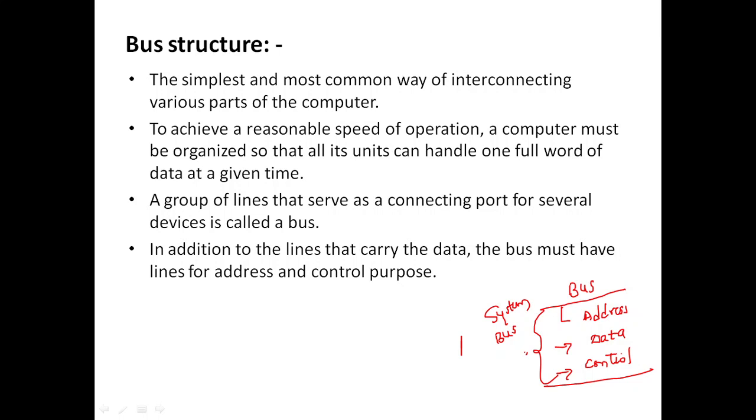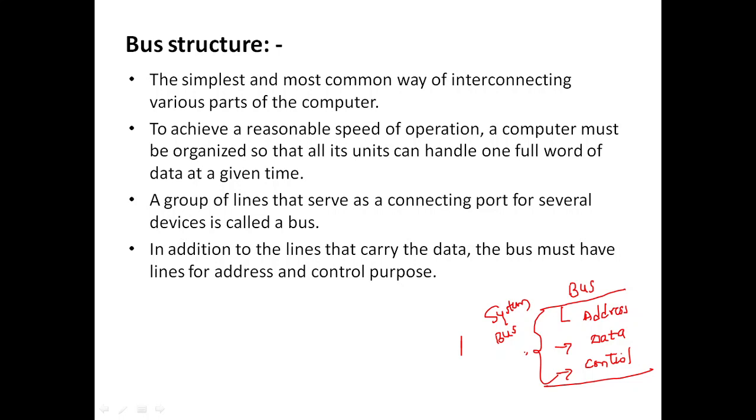So in the previous lecture, we have seen the different functional units of a computer. Like what are the major functional units? You'll have a CPU. In that CPU, we'll have the ALU and the memory unit. We'll have the input unit, the output unit, and the control unit. So all these are the different functional parts of a computer.